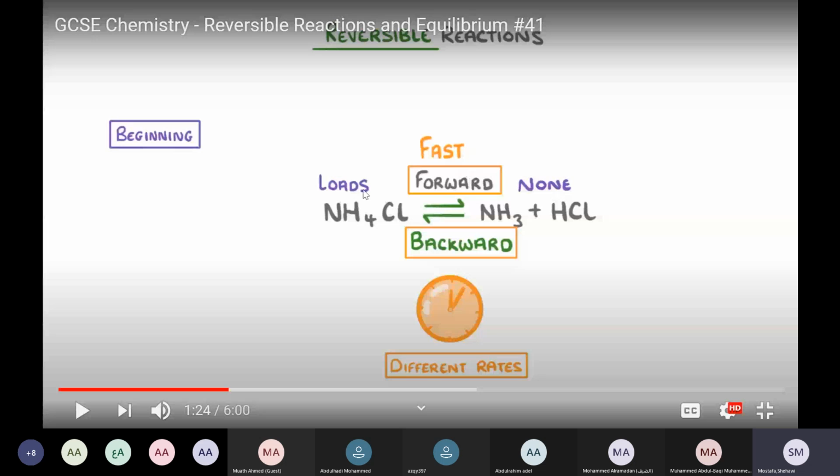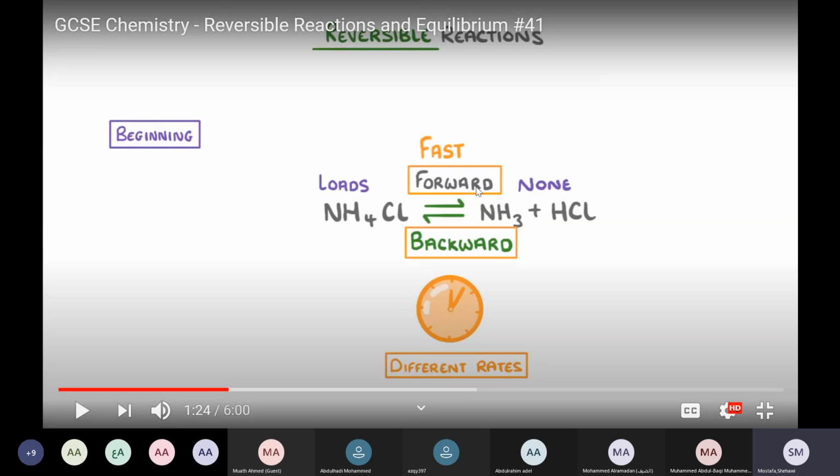Here he's talking about the beginning of the reaction. You don't start with products, that's logic. You start only with reactants, which we have here, NH4Cl, ammonium chloride. We have loads. All the medium is NH4Cl. There is no ammonia or hydrochloric acid. They are not formed yet. They are products of the initial reactant that we have. So we have loads of ammonium chloride and nothing of ammonia and HCl.